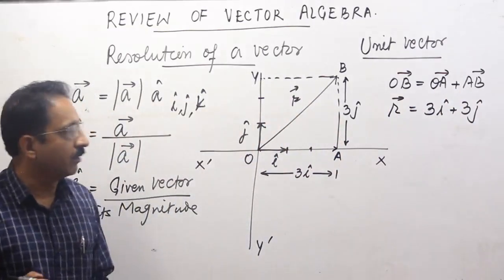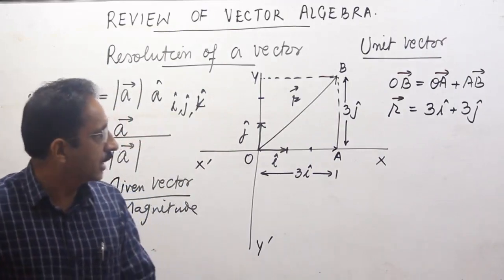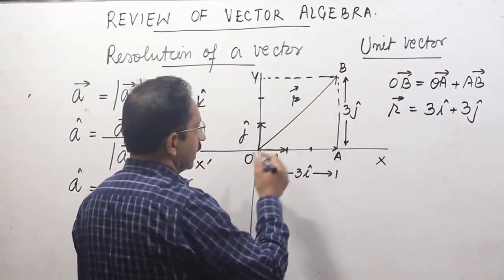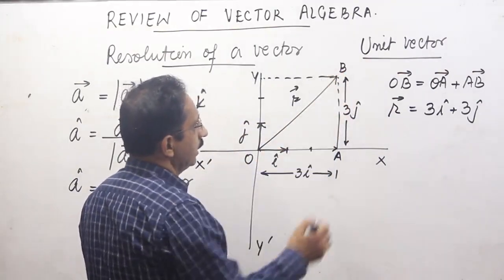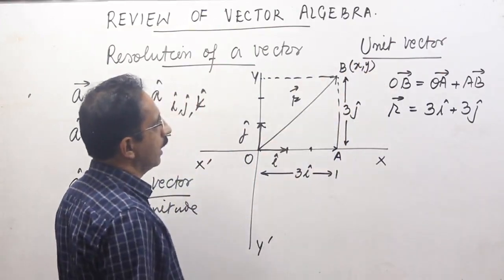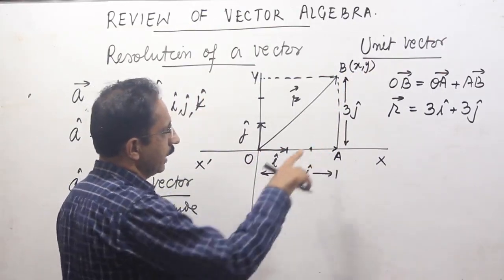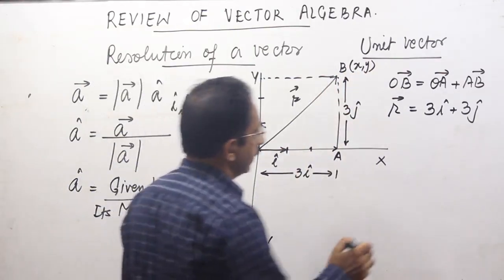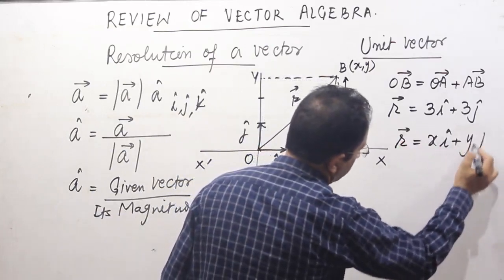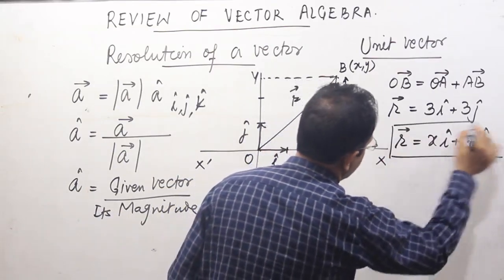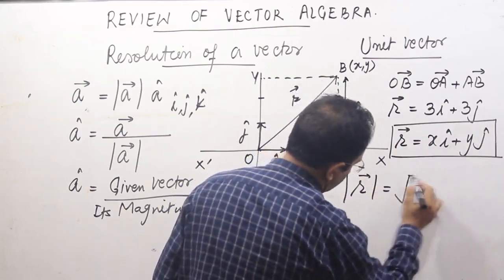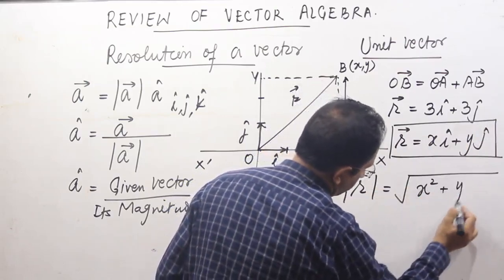So this 3I will be called as its x component and 3j cap will be called as its y component, and I can generalize this process for a given vector R. अगर point B है, उस point B के अगर coordinates हैं, जो Cartesian coordinates हैं, वो हैं x और y, then this distance OA is equal to x, AB is equal to y, then I can express a vector R as xi cap plus yj cap. तो ये एक generalization है, and from here I can obtain the magnitude of vector R equal to under root of x square plus y square.